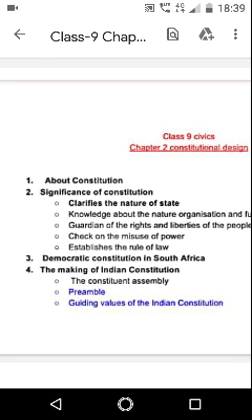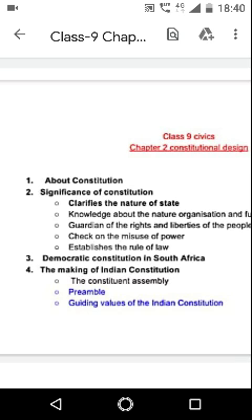First topic is about the constitution, and then I have to discuss the significance of constitutions, then democratic constitution in South Africa, and the fourth topic is the making of the Indian constitution, which includes the preamble, the Constituent Assembly, guiding values of the Indian constitution, etc.